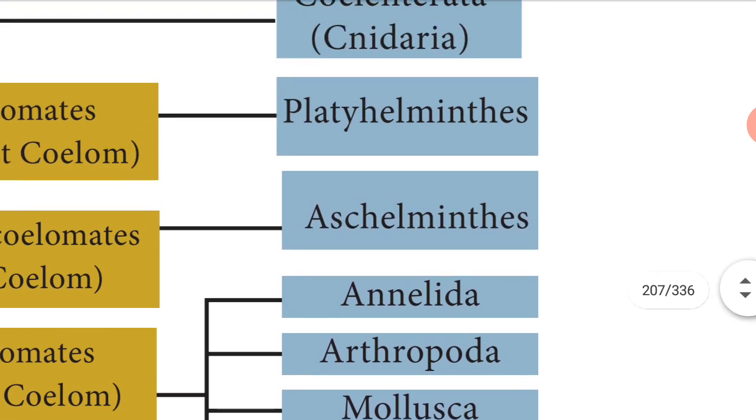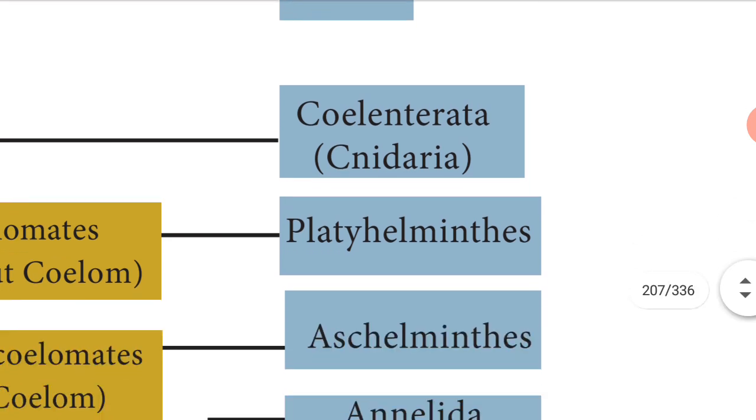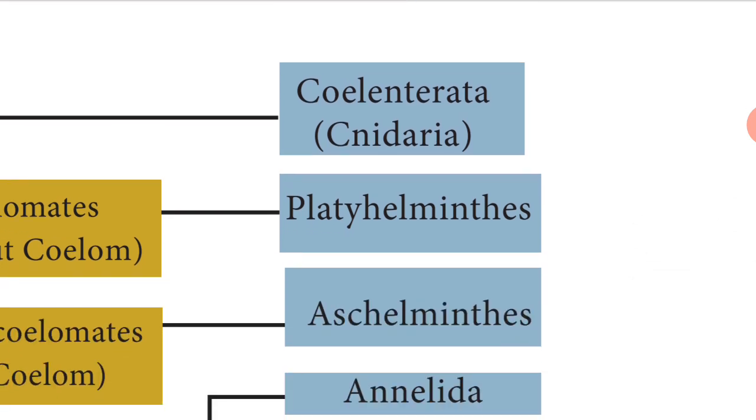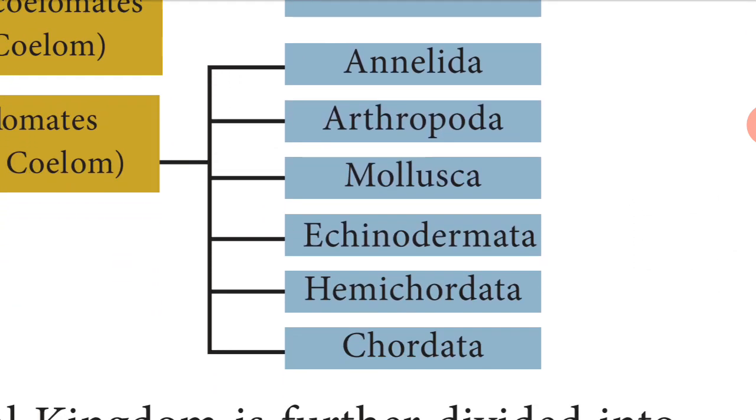Once again, I will read that. Listen carefully. Porifera, Coelenterata or Cnidaria, Platyhelminthes, Aschelminthes, Annelida, Arthropoda, Mollusca, Echinodermata, Hemichordata and Chordata. So, these are the phyla present in the animal kingdom.